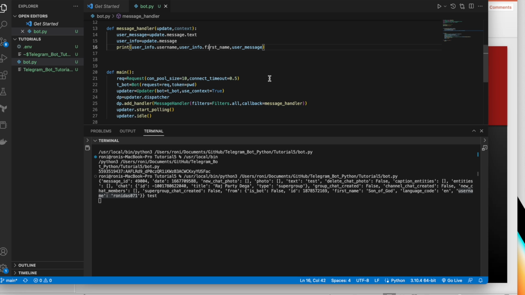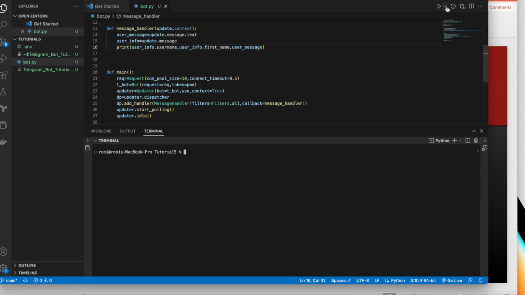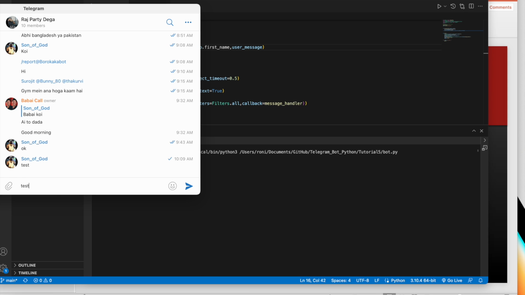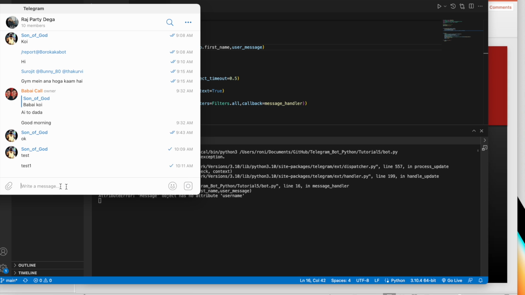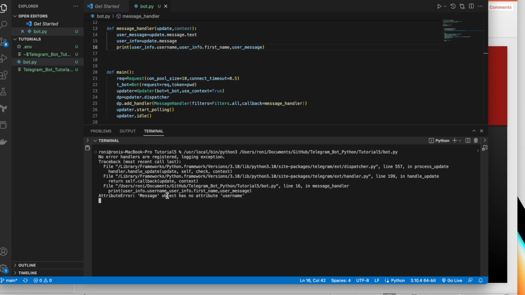Okay, let's see, just try this. Let me stop this and execute again, maybe clear it first. Okay, it's running. So I'll go here and write something again, test one this time. It says the message object has no attribute called username. So there is some problem, username is not there. Maybe the problem is with this user info. Let's see, I may have done something wrong here.